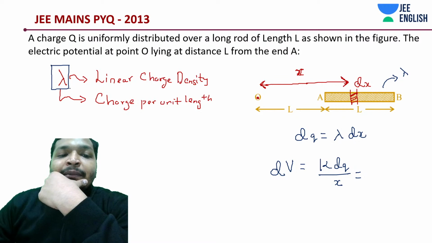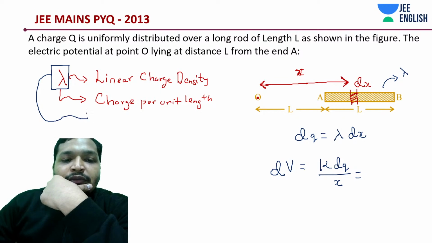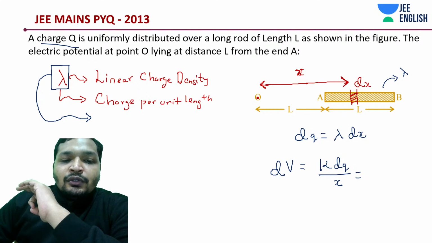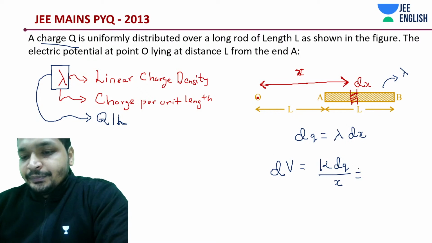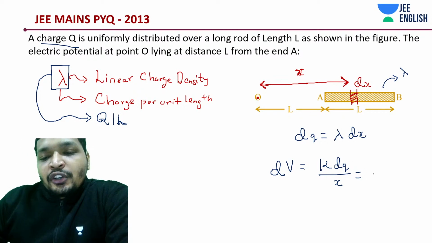What is the value of lambda? What is the total charge present in this case? Q. And what is the length? L. Since it is uniformly distributed, it is going to be Q by L. So instead of k dq by r, we are going to write k dq by x.